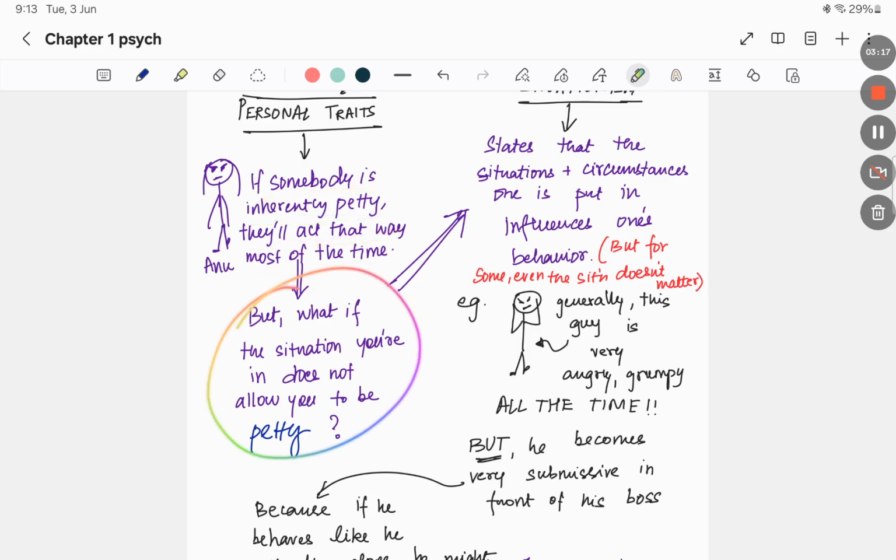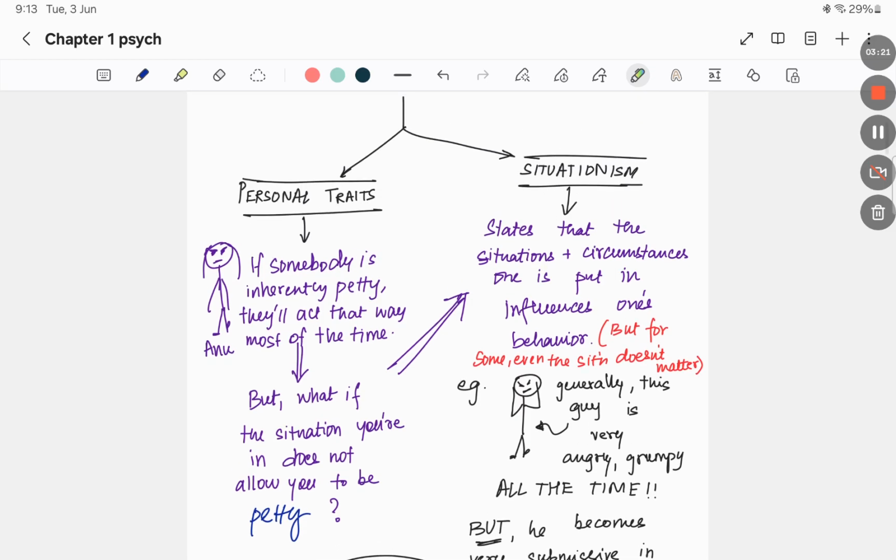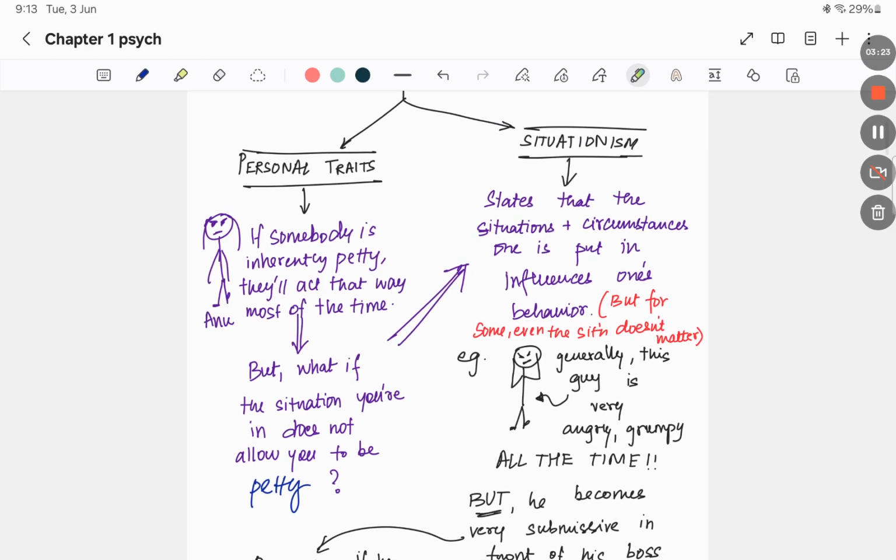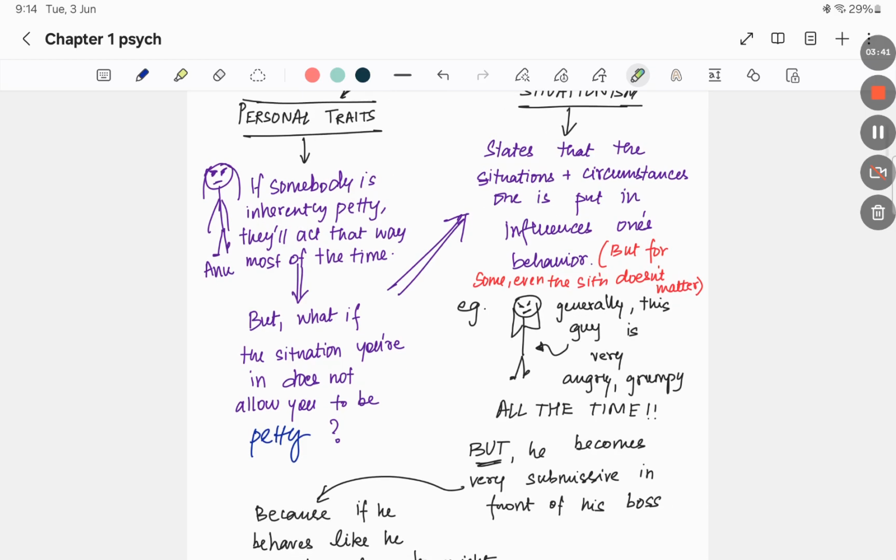But what if she is put in a situation that does not allow her to be petty? Let's say she wants to make a very close friend. If she keeps acting petty with her, I don't think they'll be able to get close, right? So that is how we come to the case of situationism. So what does situationism say? It states that the situations and the circumstances that one is put in influence one's behavior. But for some, even the situation doesn't matter. If they are petty, they'll act petty all the time. Again, that is besides the point here.